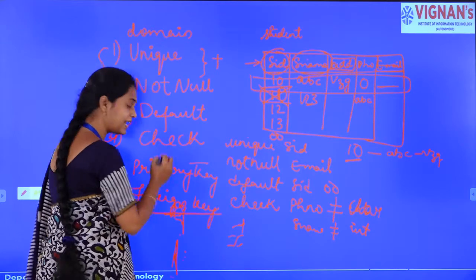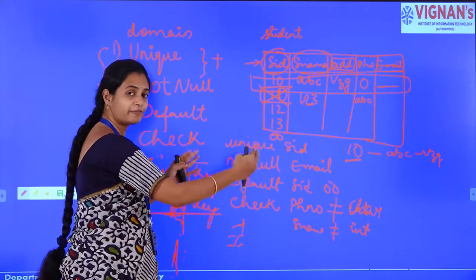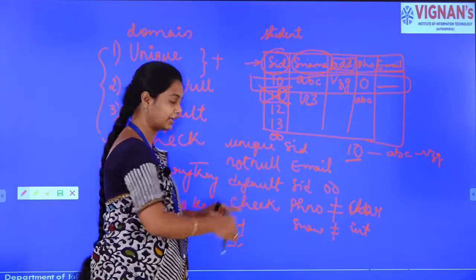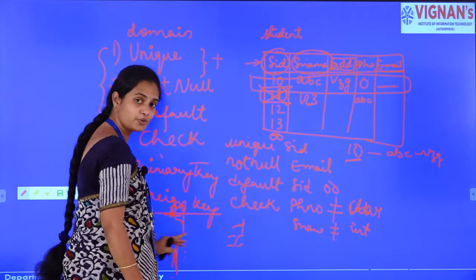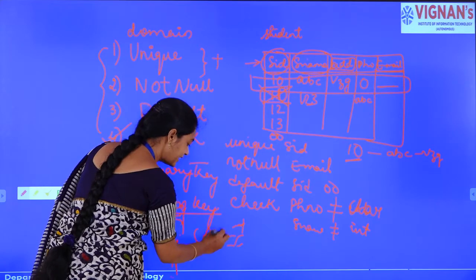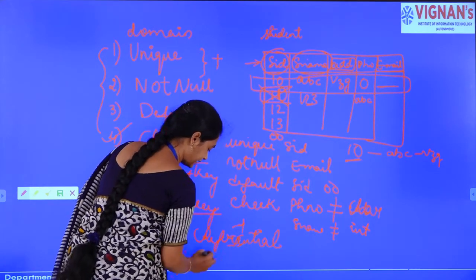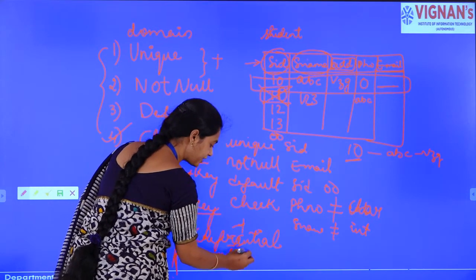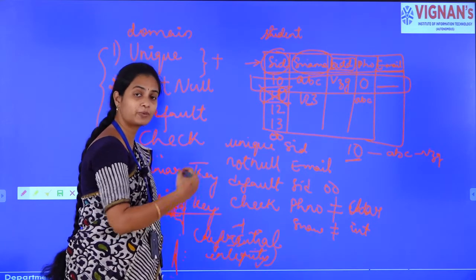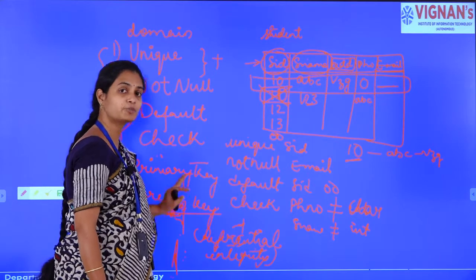And the last one is foreign key. When we want to mention the association between two different tables, then we use foreign key, and this we also call it as referential integrity. Means, what do you mean by referential integrity? When we want to maintain integrity between the data, then the foreign key should be introduced.